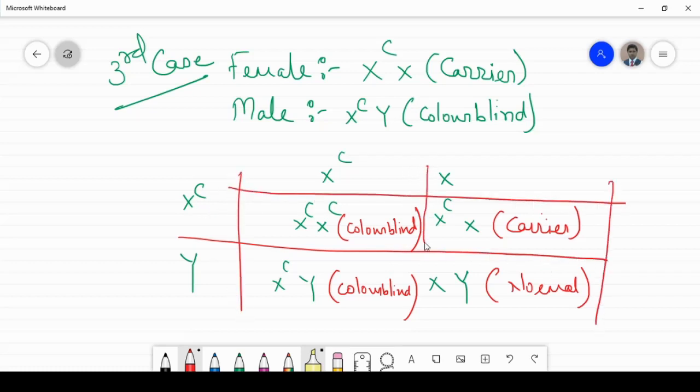Understood, children? So this is what it has to say in color blindness.